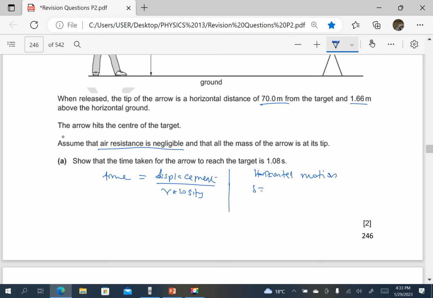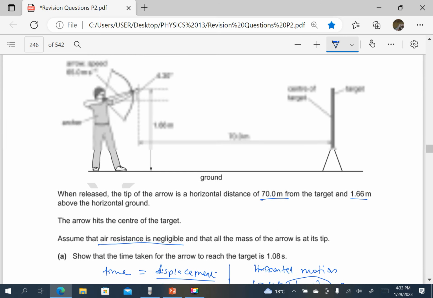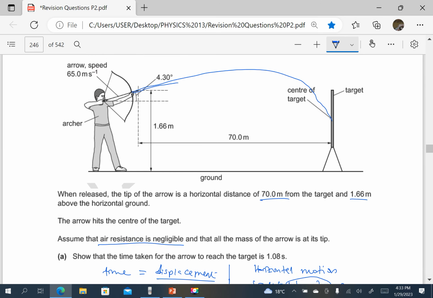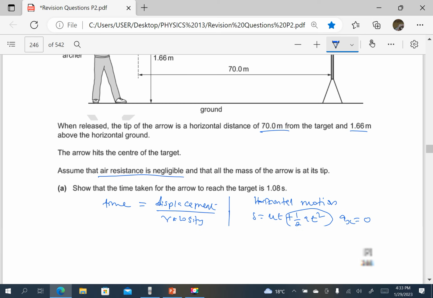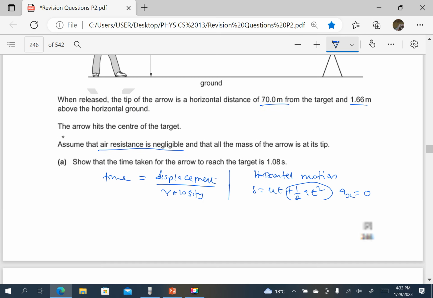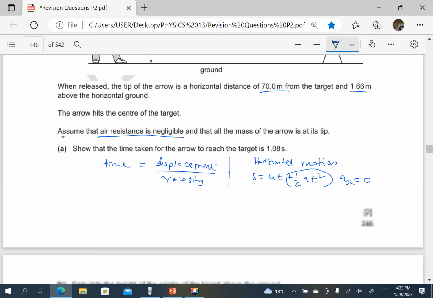Because air resistance is negligible, acceleration is going to be constant, UT plus a half AT squared. Remember, in the horizontal, acceleration is 0, so this part is 0. Acceleration in the X is 0. So S is 70 in the horizontal. Initial velocity in the horizontal, we resolve the velocity to the horizontal, which will be 65 cos 4.3.